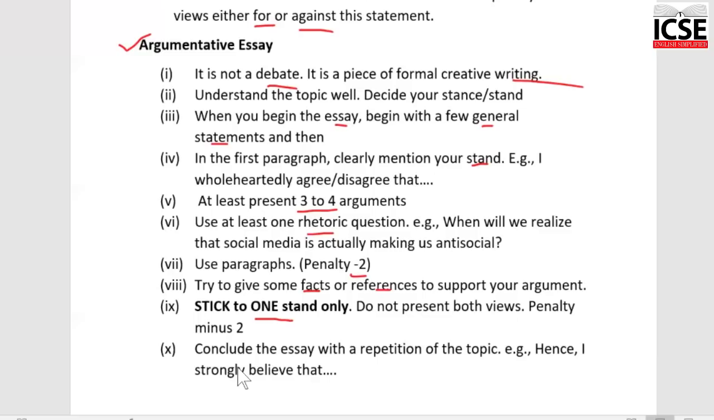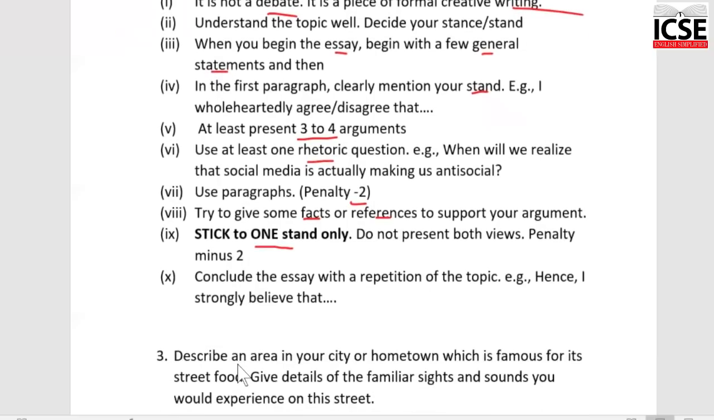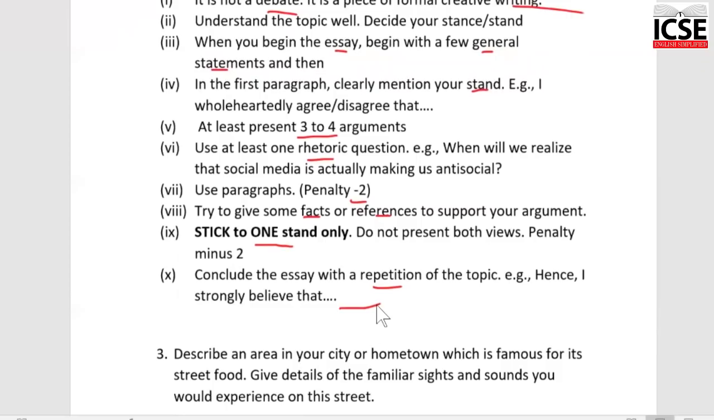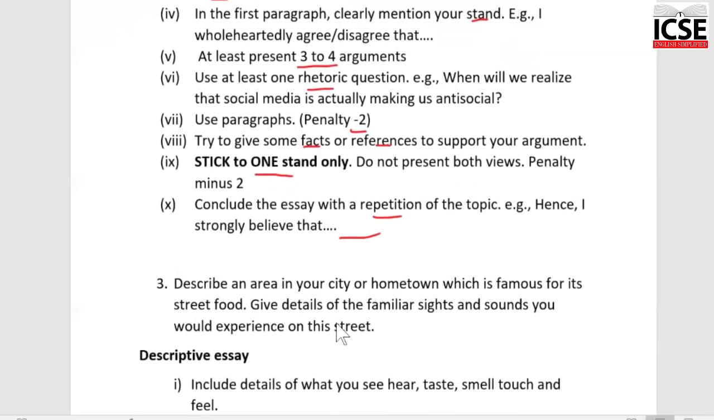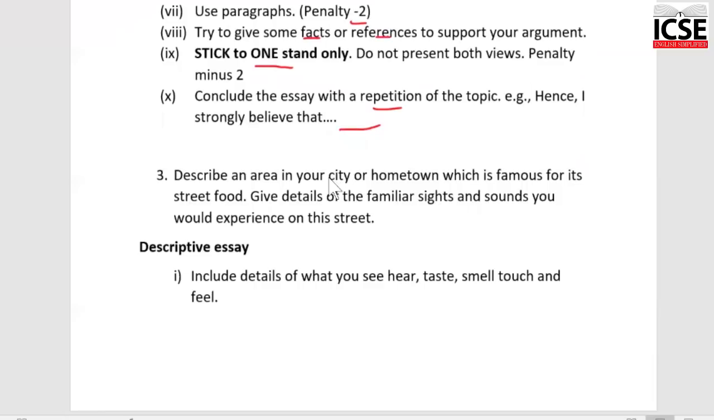Another important reminder, please conclude your essay with the reiteration of the topic. Repeat what you're saying. After you have said everything, after you have made your argument, say, "And hence, I strongly believe that," then write whatever the topic is. That parents can never be the friends of their children, or whatever the topic might be. Make sure you reiterate your stand. So that was the argumentative essay.